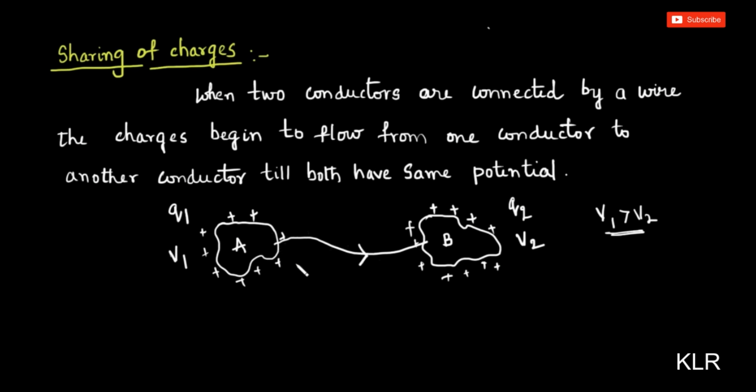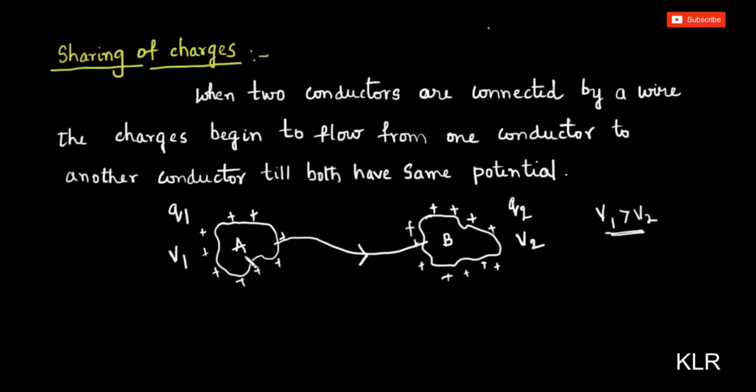When we connect both the conductors A and B with a wire, then charge flows from higher potential to lower potential till the potential becomes equal.